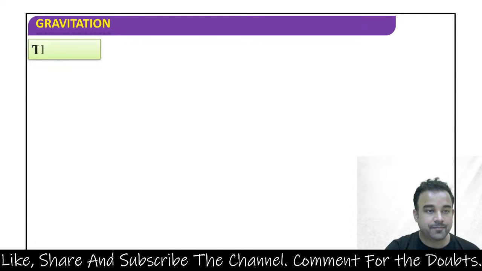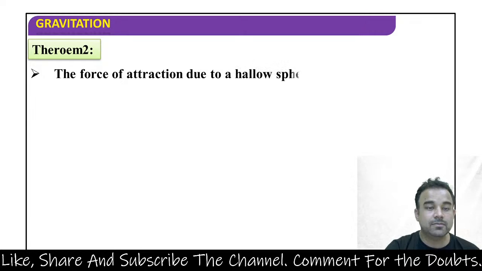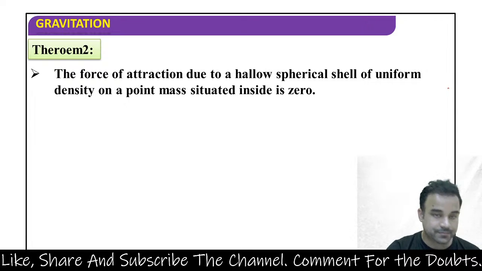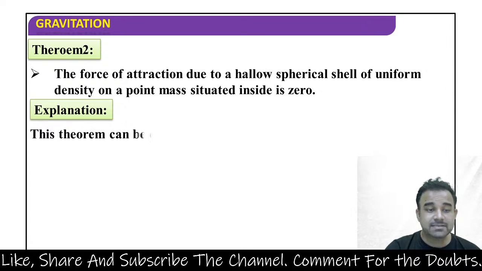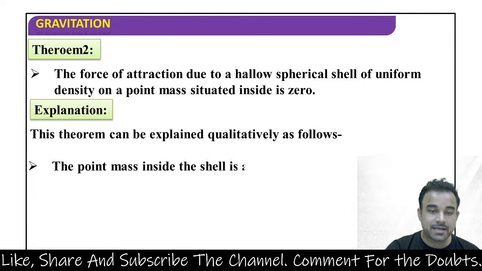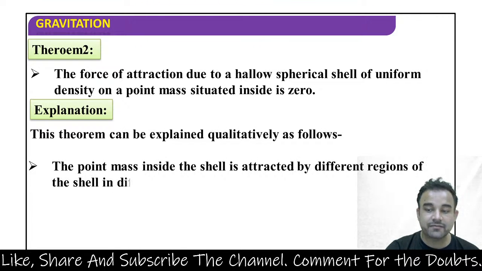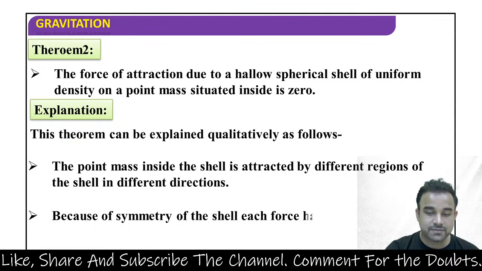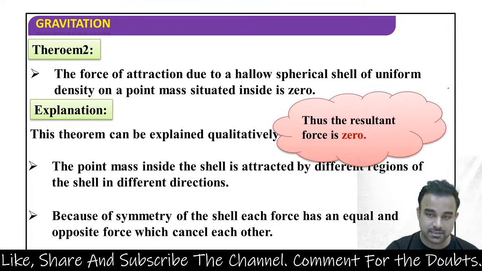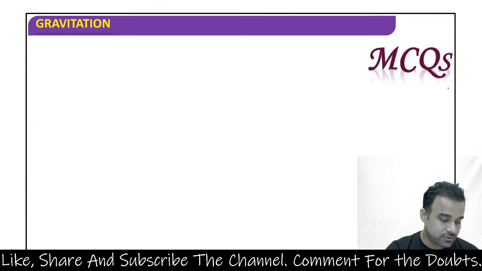Correct? Now, theorem 2 क्या बोलता है? Theorem 2, the force of attraction due to the hollow spherical shell of uniform density on a point mass situated inside is 0. Explanation of the theorem can be explained qualitatively as follows. The point mass inside the shell is attracted by different regions of the shell in different directions. Because of symmetry of shell, each force has an equal and opposite force which cancel each other. The resultant force is 0 over here.